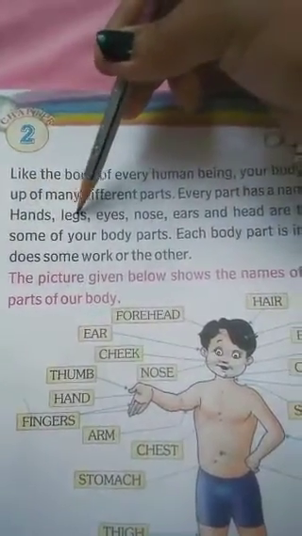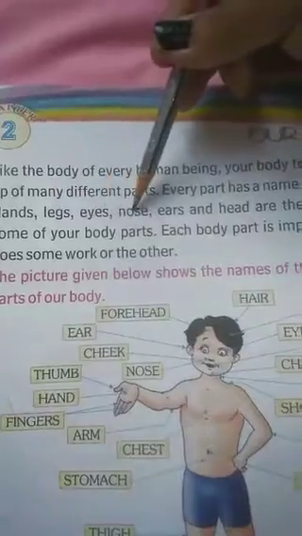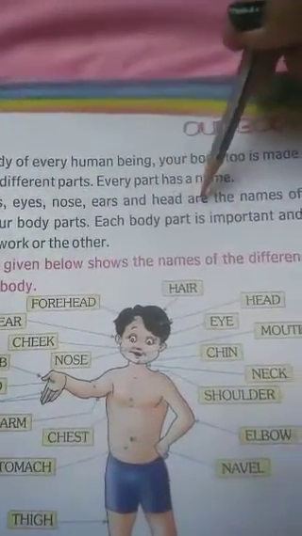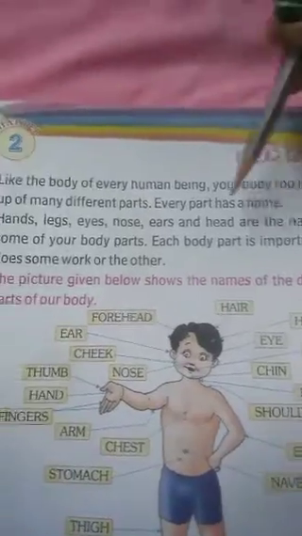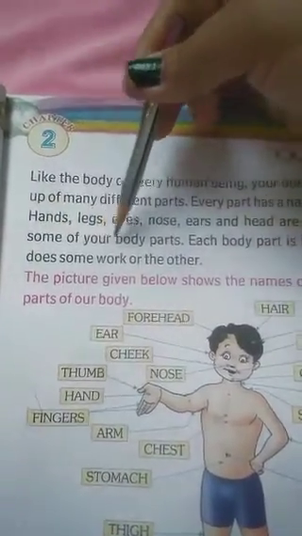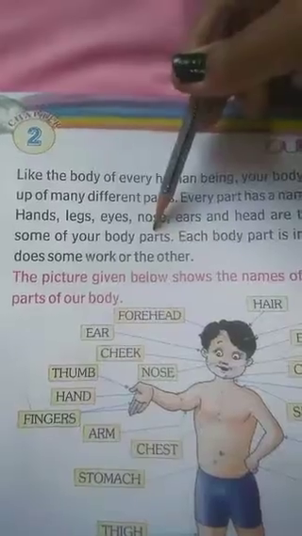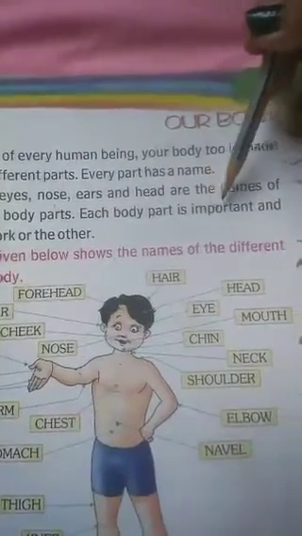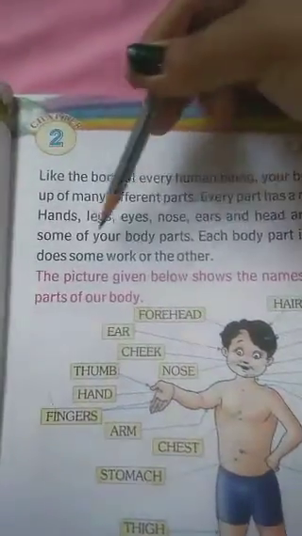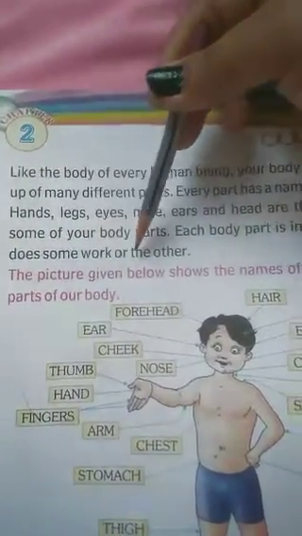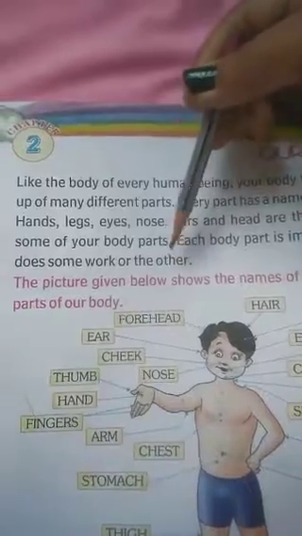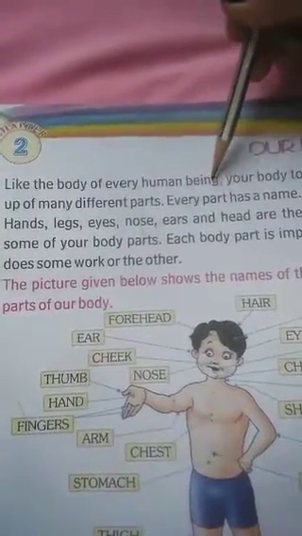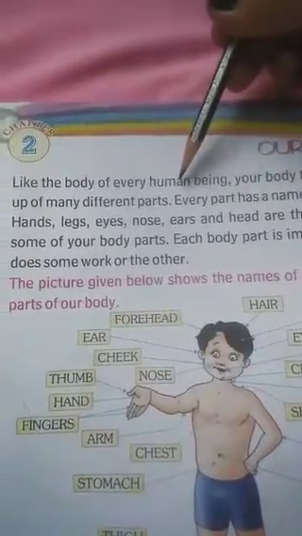Hands, legs, eyes, nose, ears, and head are the names of some of your body parts. Each body part is important and does some work or the other. Human beings means we, the people.